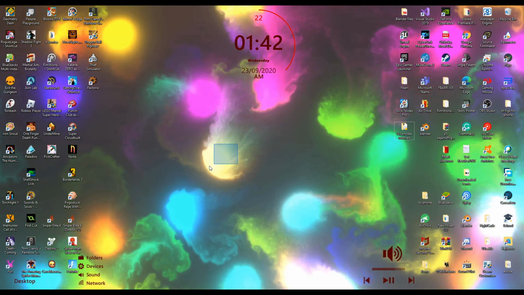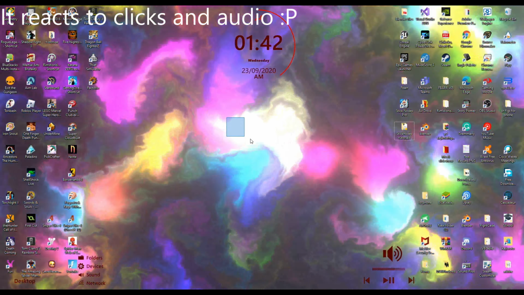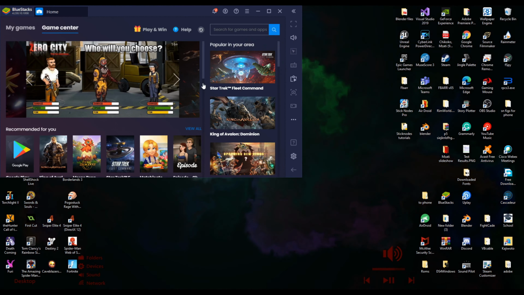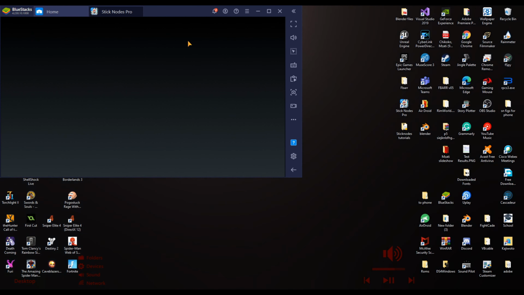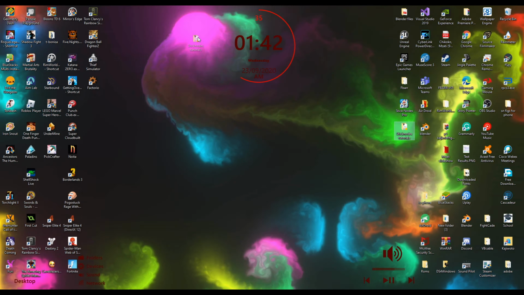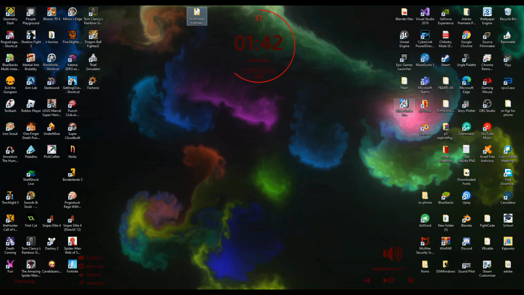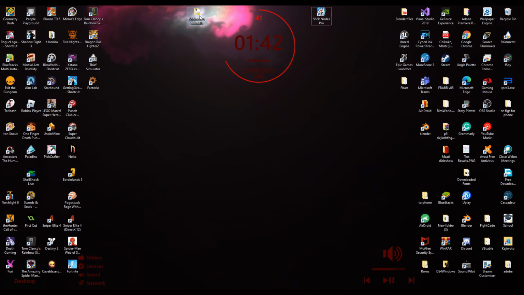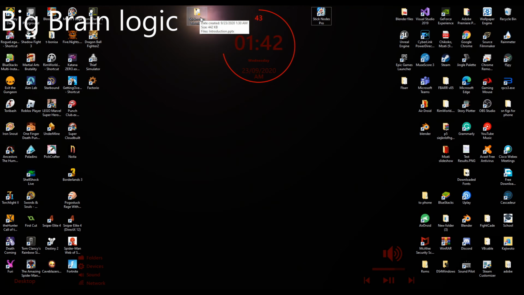I also wanted to flex my wallpaper because I like it a lot. I'm going to be using the BlueStacks version of Stick Nodes. It has nothing on it, but it's the best I can do. Also, I will set up all these files over here for an introduction and such. And it's 1:42 a.m., so I'm going to sound very tired, probably because I'm very tired.